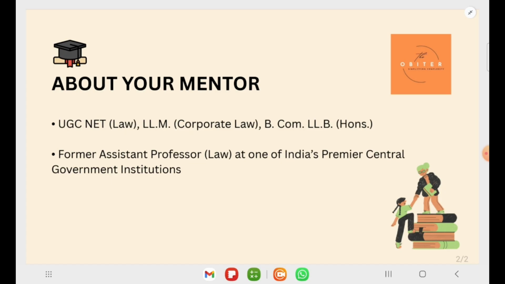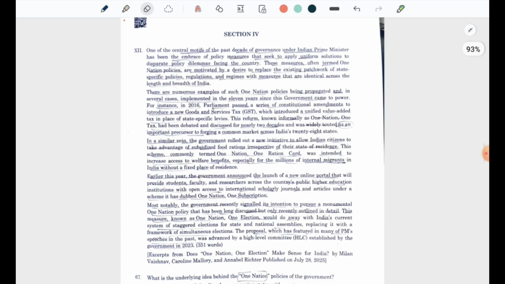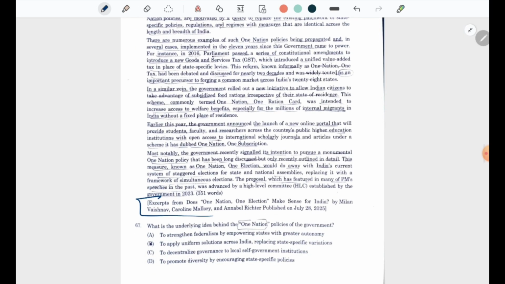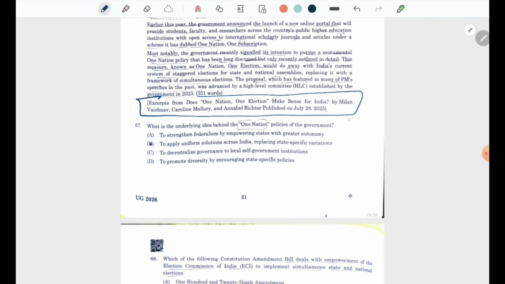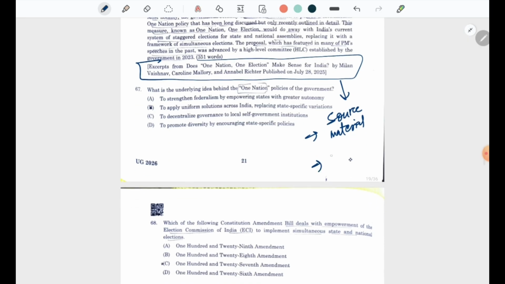Now let's dive into the legal reasoning section of the CLAT 2026 question paper. This is the first passage given in the question paper. When we see the passage, we should first look at the source of the passage. This source gives us direction on what kind of material should be referred to while preparing for the exam, number one. Number two, what kind of articles we should read in that material, right?